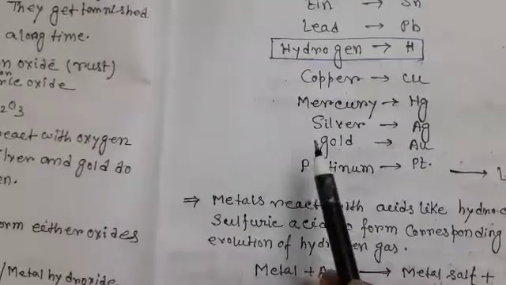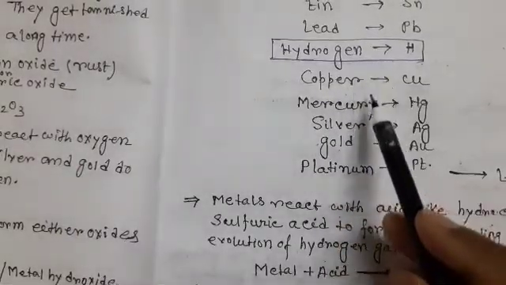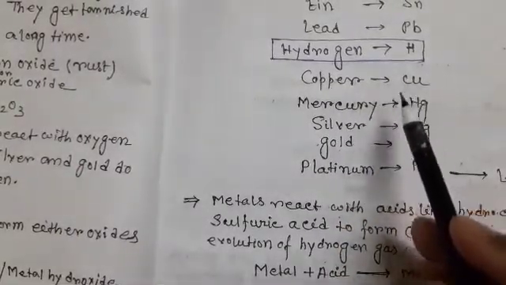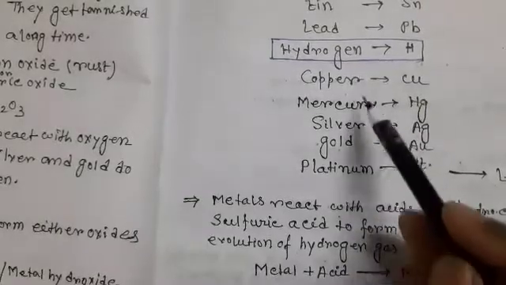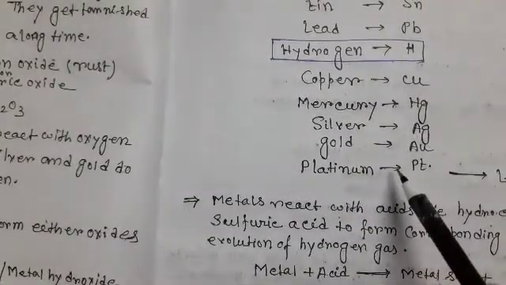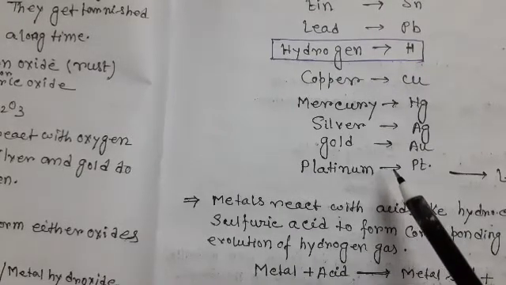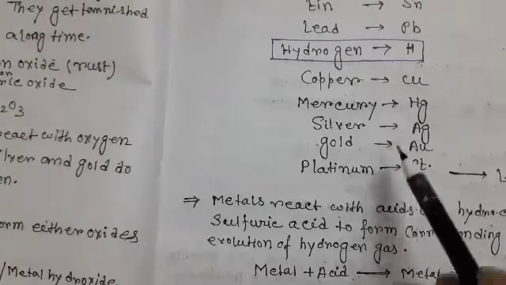On the other hand, the metals which are placed below hydrogen in the series, that is copper, mercury, silver, gold and platinum, do not react with acid to form salt and hydrogen gas.